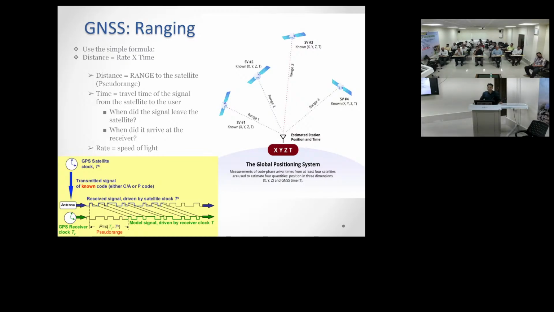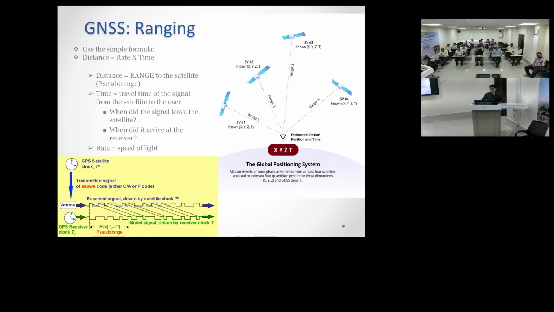Another thing is, the satellite has coordinates x, y, z, and its position is always changing. So we have the satellite positions, and our position, where we are standing, we have x, y, z positions.